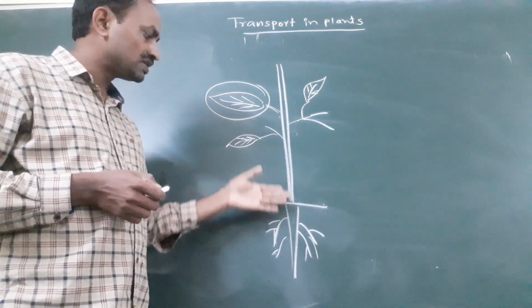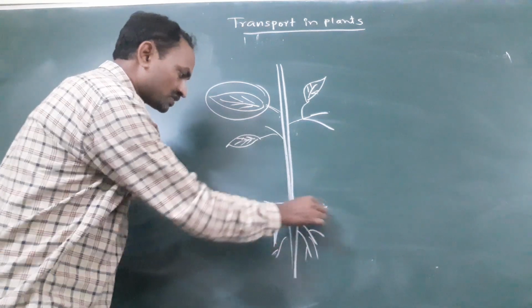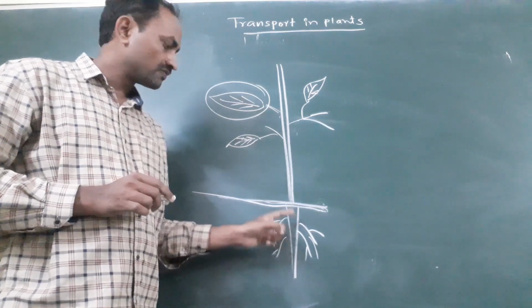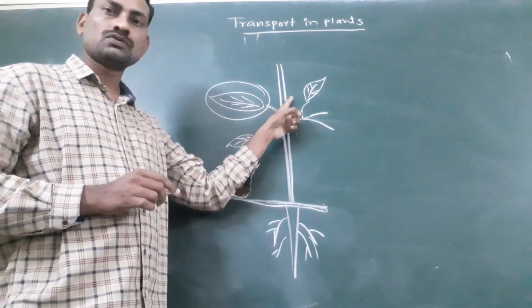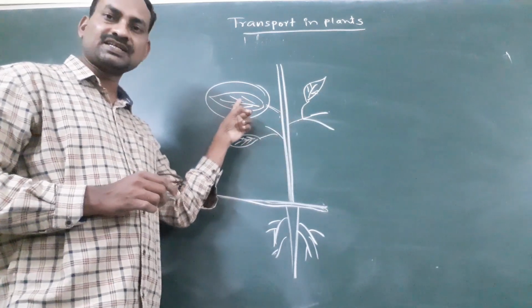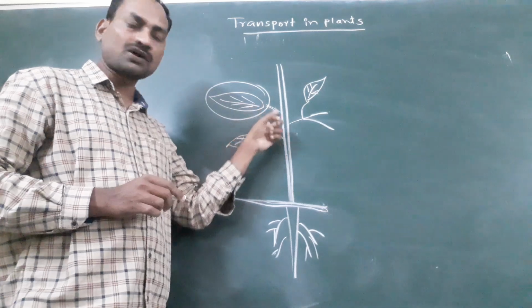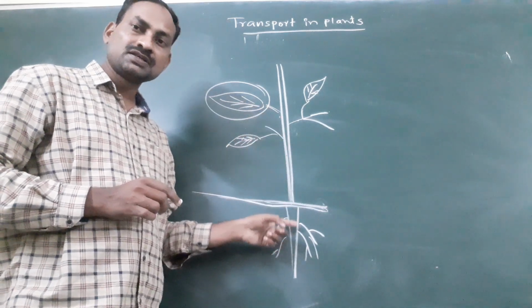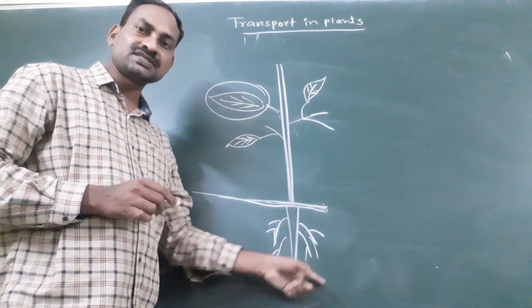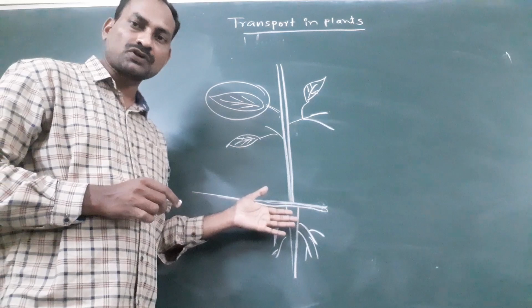So the main question is how water transportation takes place from roots to shoot or all other parts. How is this food material which is synthesized in the leaf transported to all other parts, even to the roots, which are present very deep inside the soil? So these are all different types of transportation process.